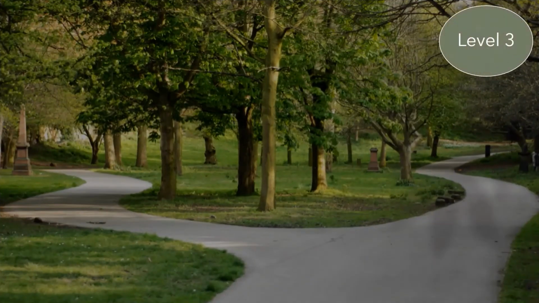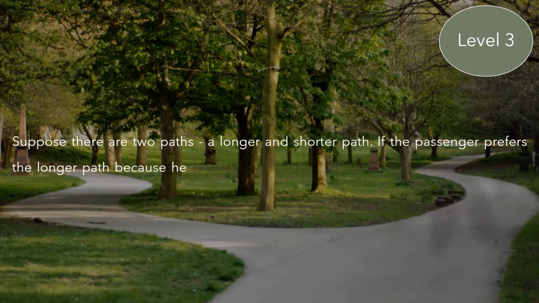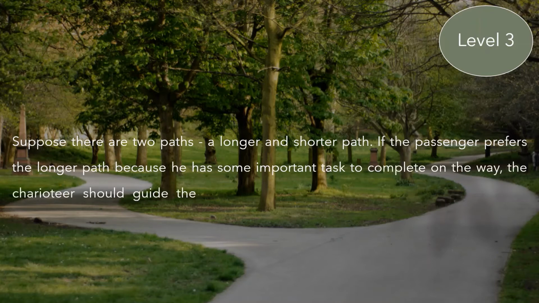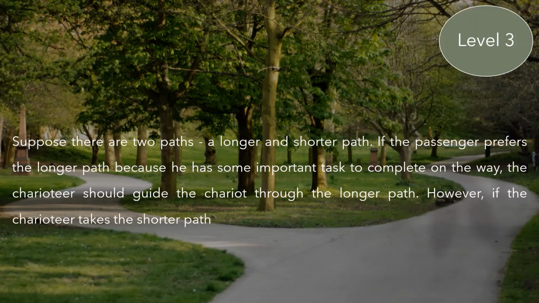Let us now look at level 3. The journey is pleasant and meaningful when the charioteer understands the passenger and takes the desired path. Suppose there are 2 paths, a longer and shorter path. If the passenger prefers the longer path because he has some important task to complete on the way, the charioteer should guide the chariot through the longer path. However, if the charioteer takes the shorter path, then the purpose of the passenger is not served.